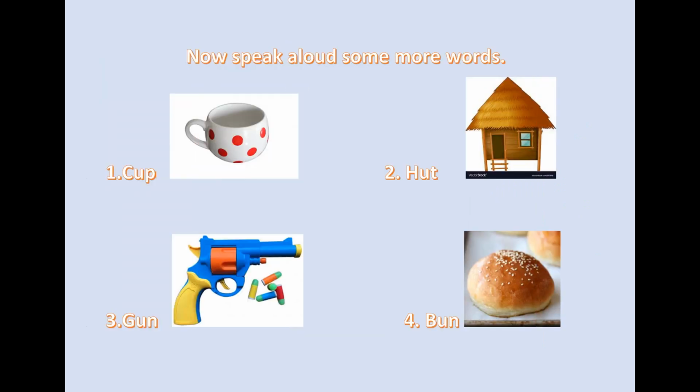Now speak aloud some more words. First one is cup. C-U-P. Cup. Second one is hat. H-U-T. Hat. Third one is gun. G-U-N. Gun. Fourth number is bun.